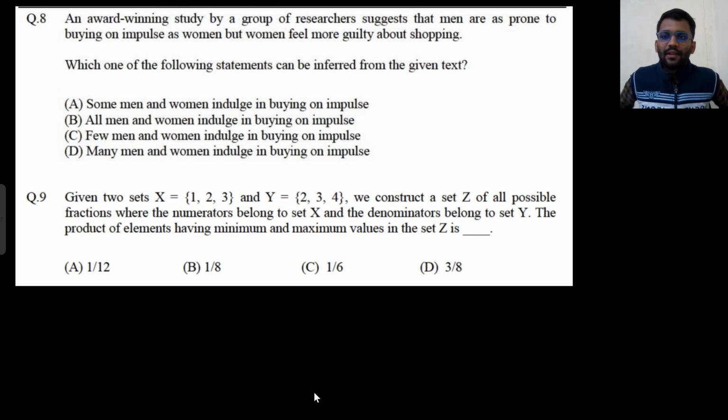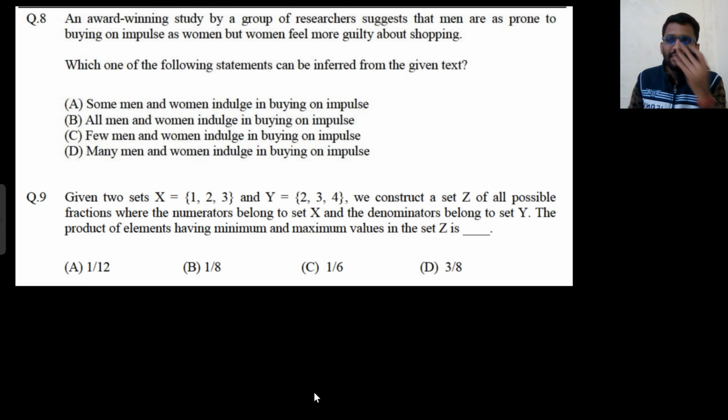Let's see this problem. Okay, this is actually, we can say, a good problem. An award-winning study by a group of researchers suggests that men are as prone to buying on impulse as women, but women feel more guilty about shopping. What do you mean by as prone to? That means both have the same tendency. Man and woman both have the same tendency, that is, they can buy things on impulse.